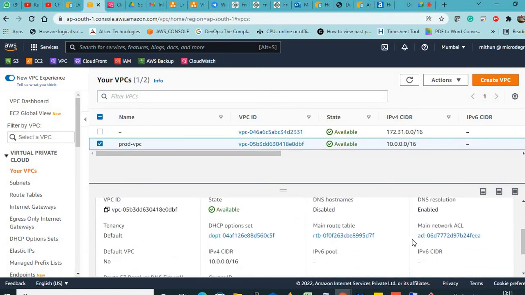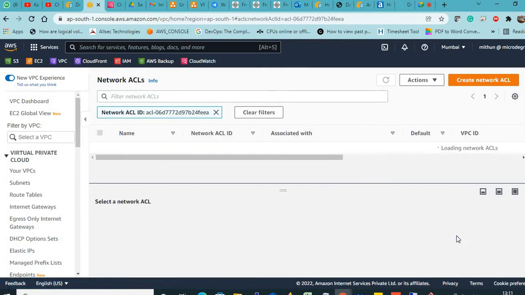Now see here, there is a main network ACL. This is the ACL I was talking about. This gets created. See, it has 4 associated subnets, so all the subnets will follow the same rule.